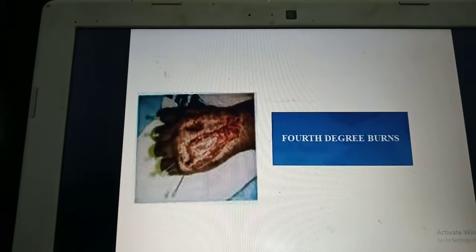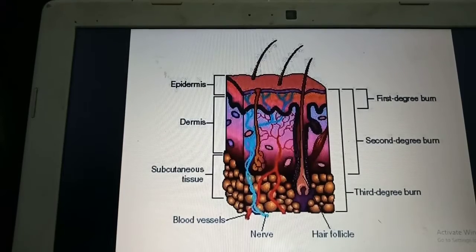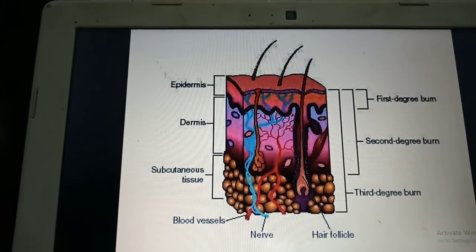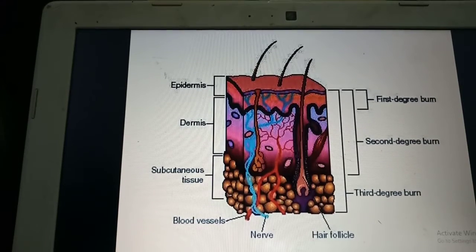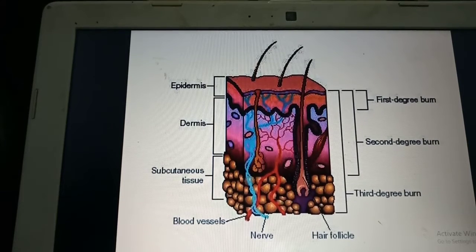As you can see in the picture of the anatomy of the skin, first degree burns are those burns which involve the epidermis. As I told you, it is the outermost layer. If it involves only the epidermis, you call it first degree burns.